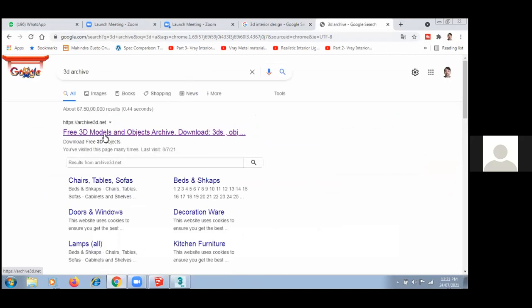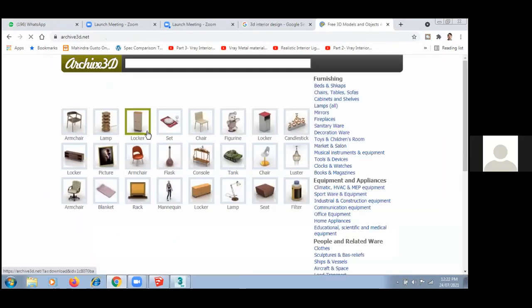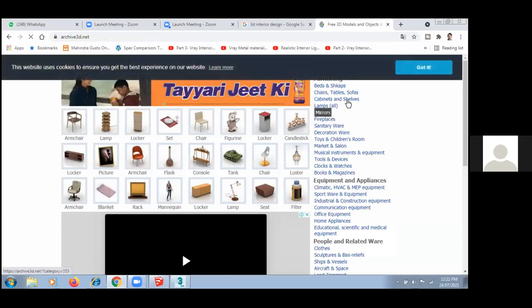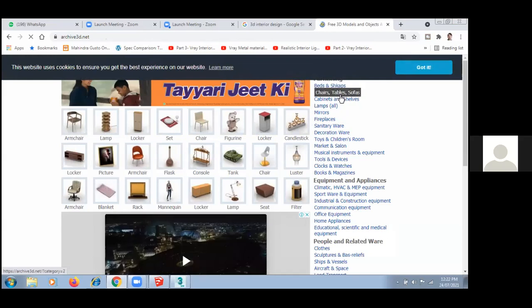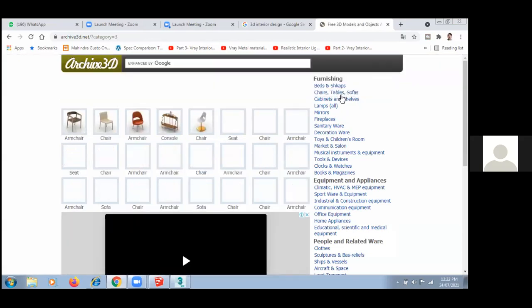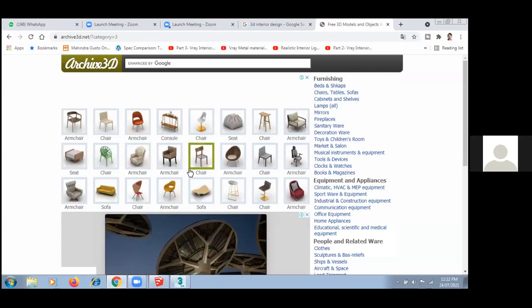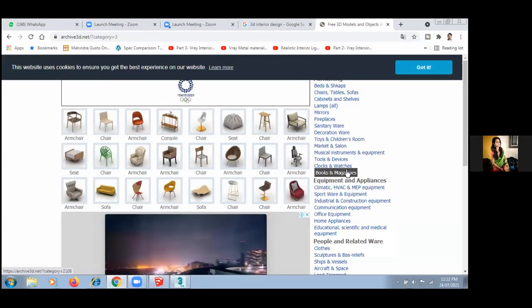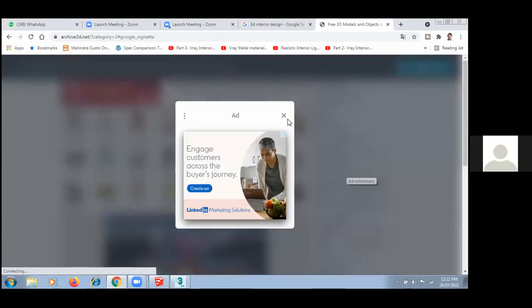See, here we have free 3D models. Now you can see, guys, you can find any good 3D models, like your units, your chairs, n number of things. You just have to download from the net, like mirrors also available, cabinets, sofas, different types of beds. Can you see different types of chairs? See, books and magazines also.